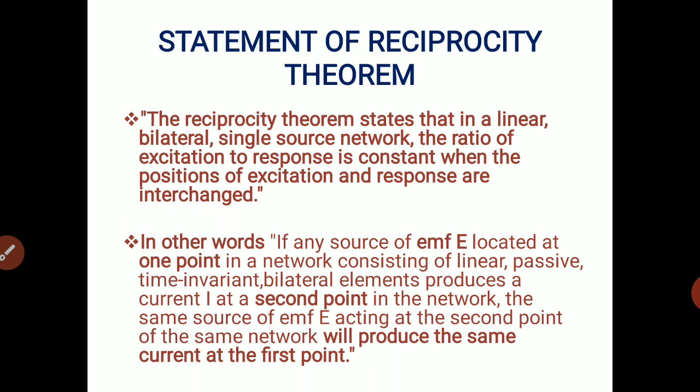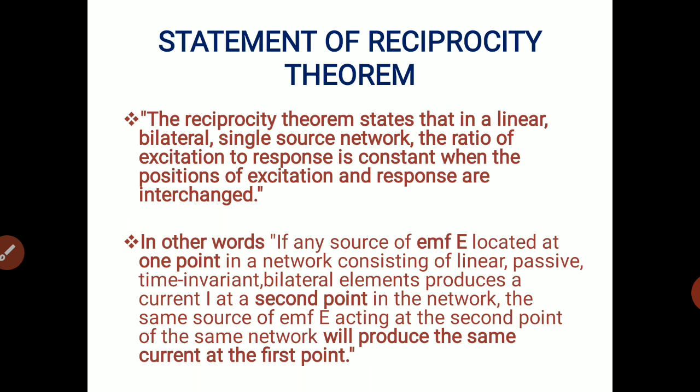Here is the statement of reciprocity theorem. We can explain it in two different manners. The reciprocity theorem states that in a linear, bilateral, single source network, the ratio of excitation to response is constant when the positions of excitation and response are interchanged.